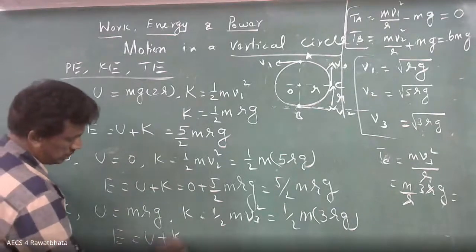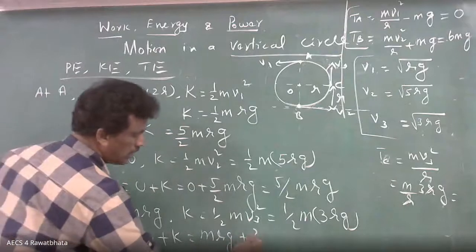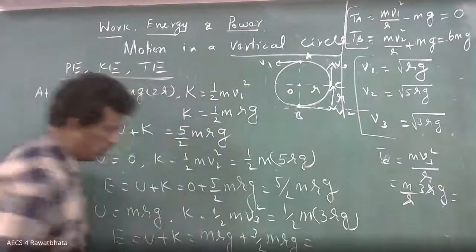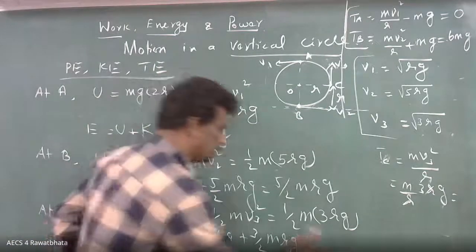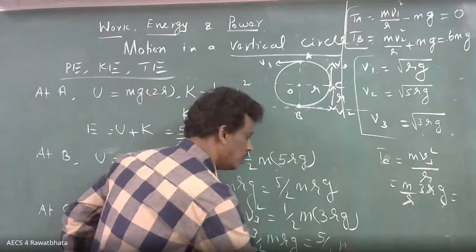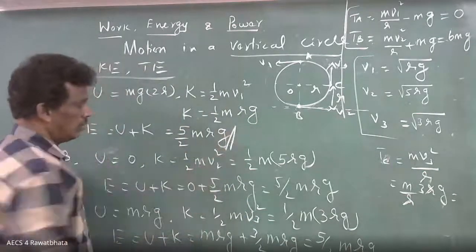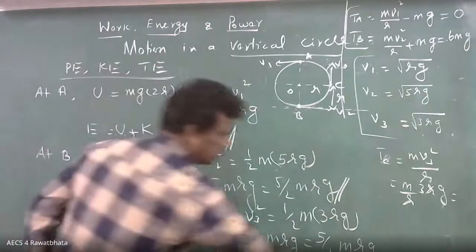U plus K, mRg plus 3 by 2 mRg. 3 by 2 plus 1, 2. 2 plus 3, 5. So, 5 by 2 mRg. Check it. 5 by 2 mRg.